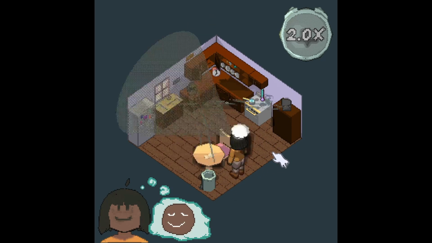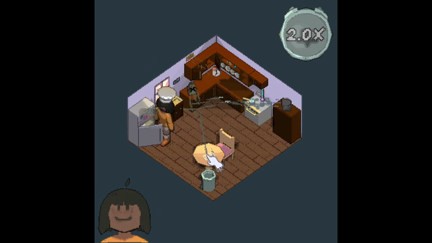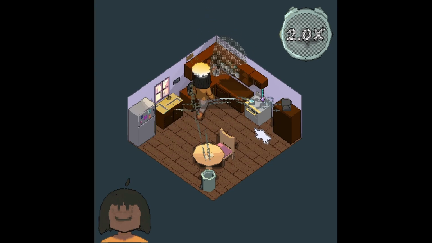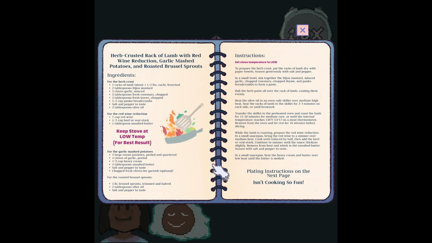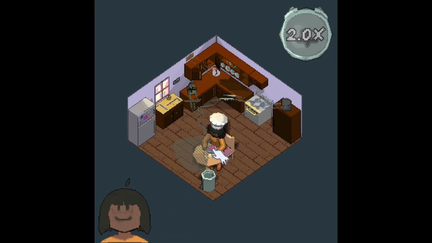It's often the last ending that people get, and it has to do with this puzzle in the kitchen. You can blow the grandma's good soup recipe over to Amber, and she will make that instead of looking at that big pretentious culinary book, and get good soup, which is what this ending is right here.